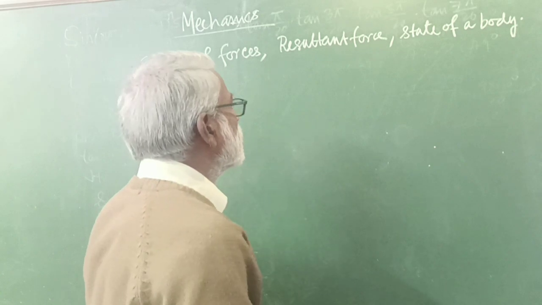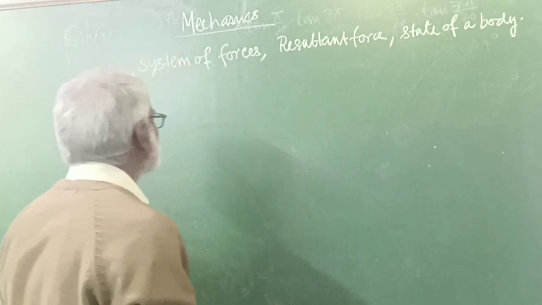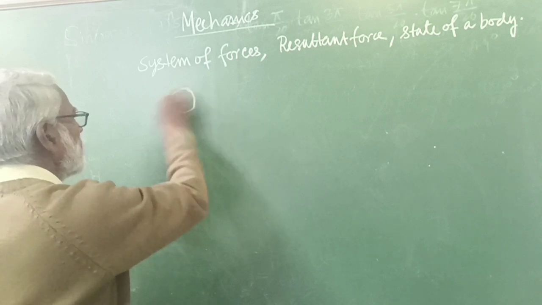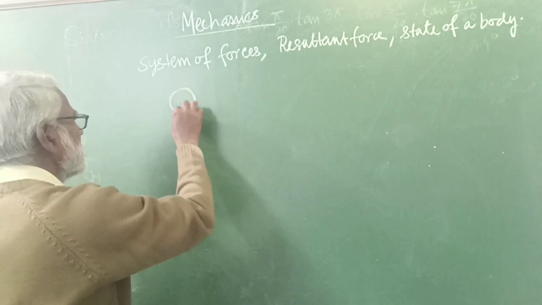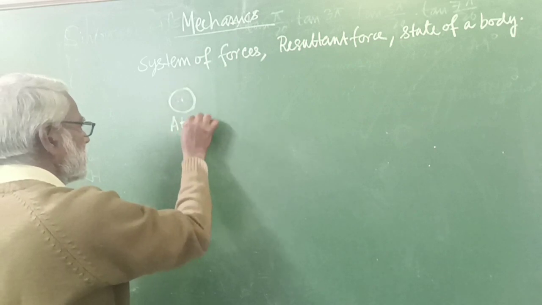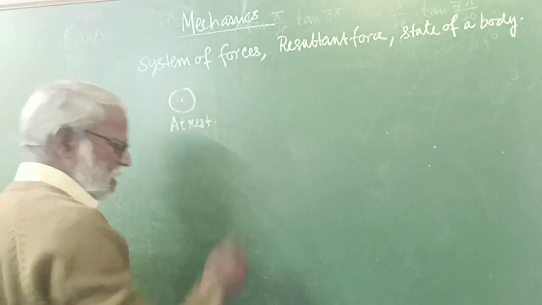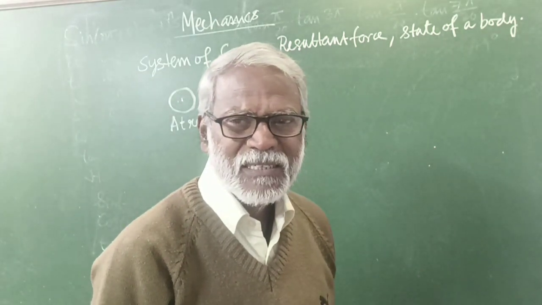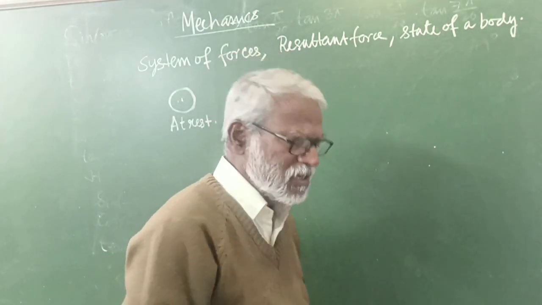So what we have found there: suppose there is a body and you find the body always at rest. Whenever you see it, it is at rest.